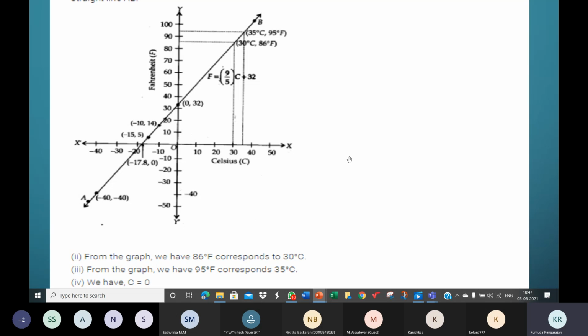So find it algebraically, round it off. So if it is like 17.77, make it 17.8 and show that here. So when y is 0, the corresponding x value is minus 17.8. That is, the Celsius temperature is minus 17.8 degrees Celsius.